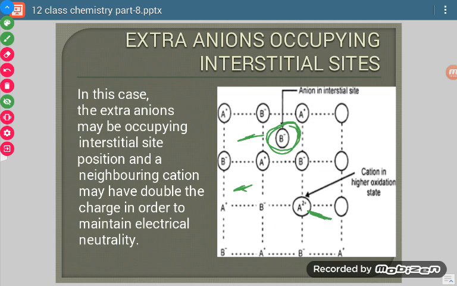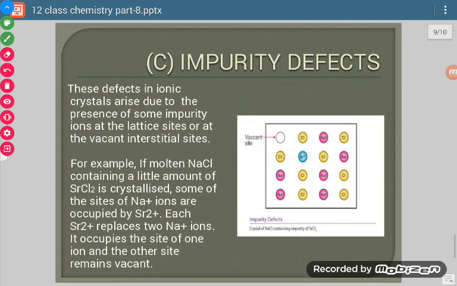Because there is an increase in negative charge, there should be an increase in positive charge also, so that they balance each other. If this happens, it results in an increase in negative ions. Another way to say it, it results in a decrease of metal atoms, so it will be a metal deficiency defect.